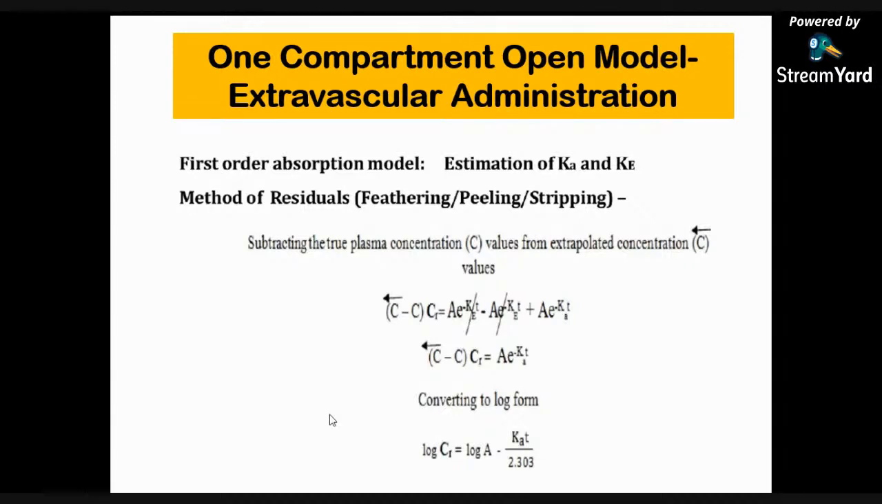However, if the absorption of the drug is affected in some way, such as by GI motility or enzymatic degradation, or if the drug shows multi-compartment characteristics after IV administration, then Ka computed by the curve fitting method is incorrect. Okay. So this is all about the method of residual, or feathering, or peeling, or the stripping method.